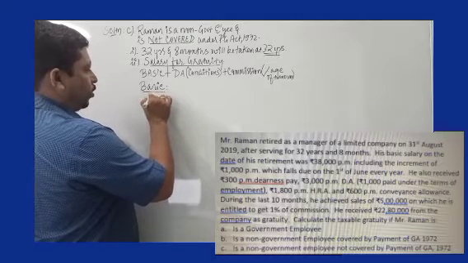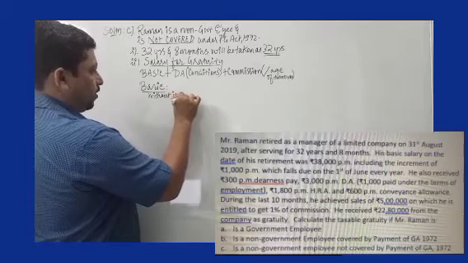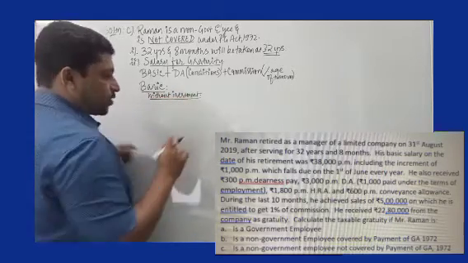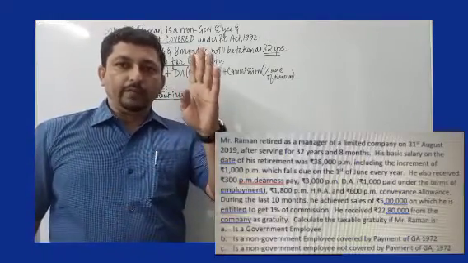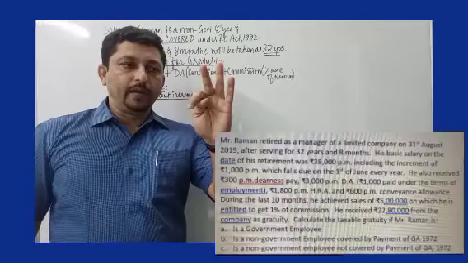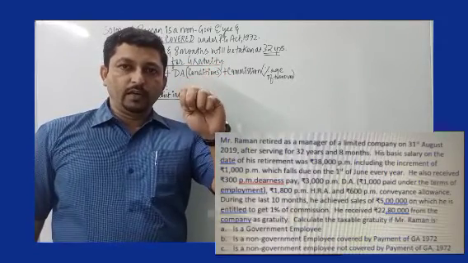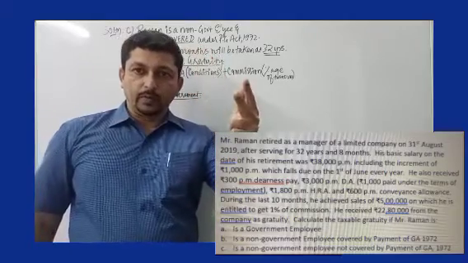So I will write over here without increment for 8 months. Increment was received in the month of June. So I go back, I calculate May, April, March, February, January, December, November and October.